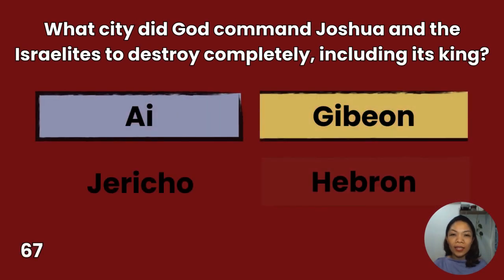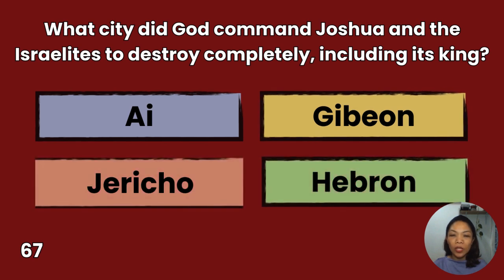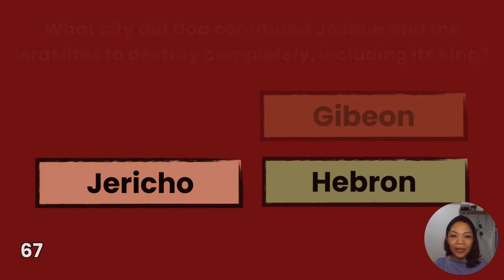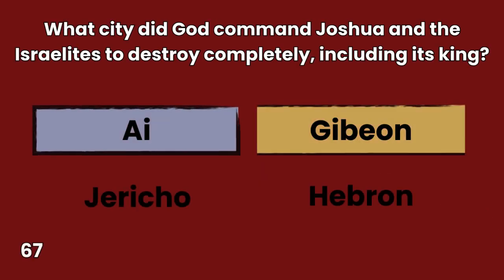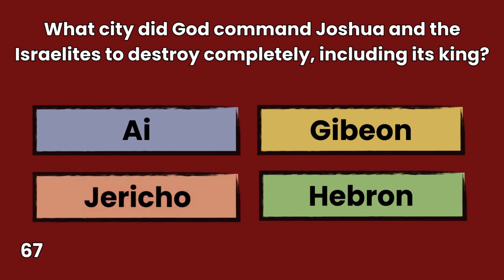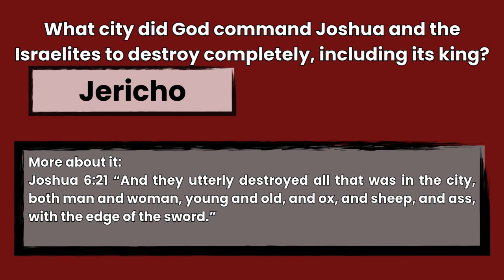67. What city did God command Joshua and the Israelites to destroy completely, including its king? Ai, Jericho, Gibeon, Hebron. You have 10 seconds to answer. The answer is Jericho, Joshua 6:21. And they utterly destroyed all that was in the city, both men and women, young and old, and ox and sheep and ass, with the edge of the sword.